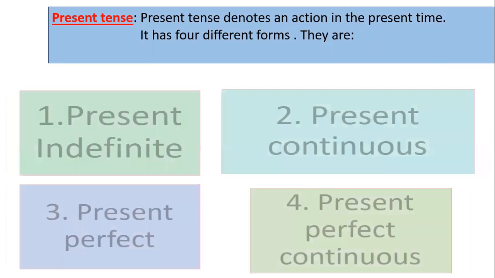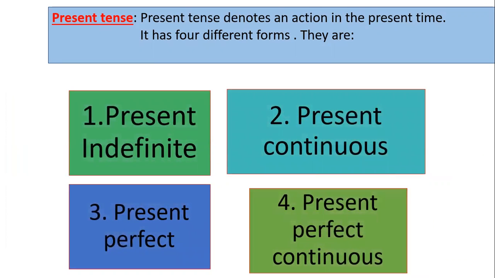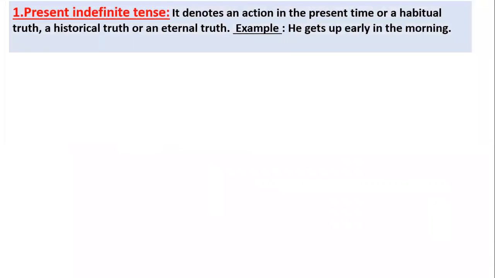What are they? Yes, they are present indefinite, you can say present simple, present continuous, present perfect, and present perfect continuous. Now, I'll discuss the 4 forms in detail. At first, the definition. Present indefinite tense or present simple tense denotes an action in the present time or a habitual truth, a historical truth, or a determined truth.